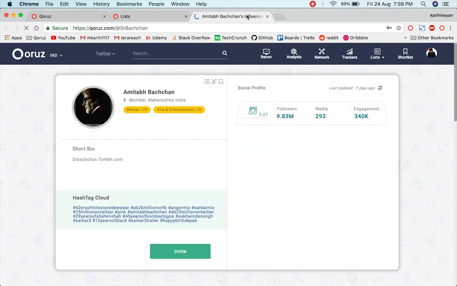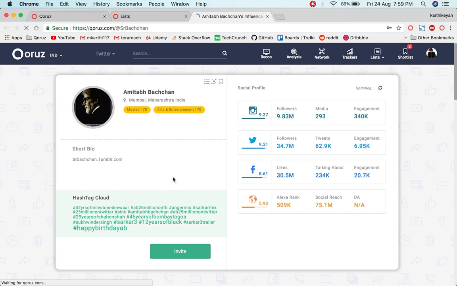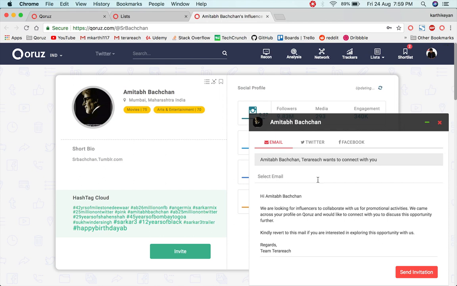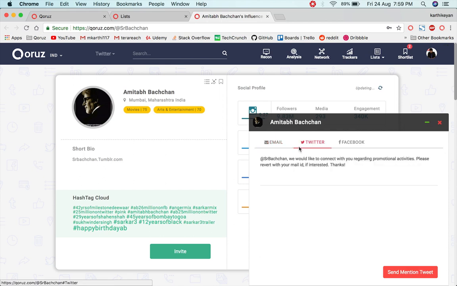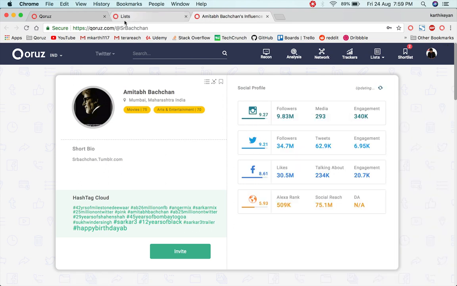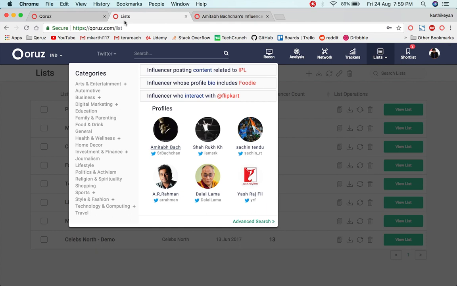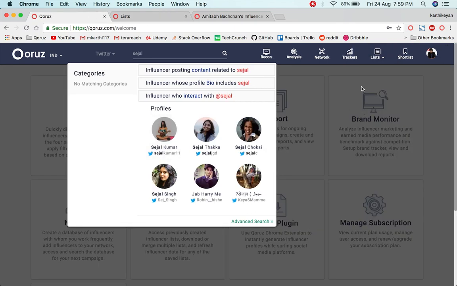Plus, we have certain ways of reaching out to a particular influencer. To give you an example here, if I want to reach out to Amitabh Bachchan here, I could just click on invite, wherein a pop-up will open up with the email, Twitter, and Facebook details of the particular influencer. In Qoruz, of all the active influencers out there, we have about 80 to 85% of the influencers' mail IDs with us. So it goes as a direct invitation to their mail IDs as well, so that you could reach out to a particular influencer through that.